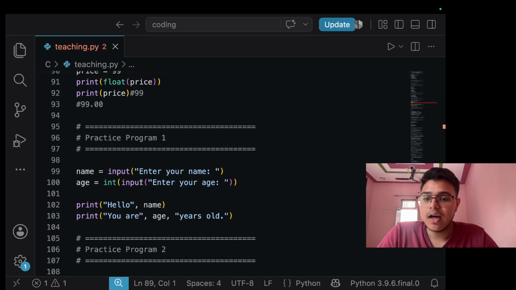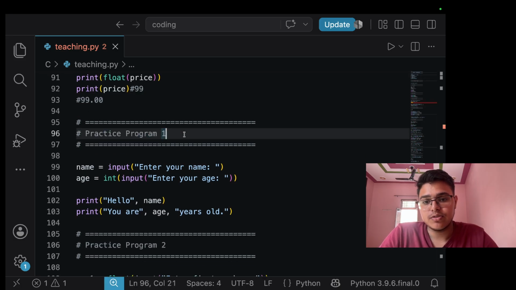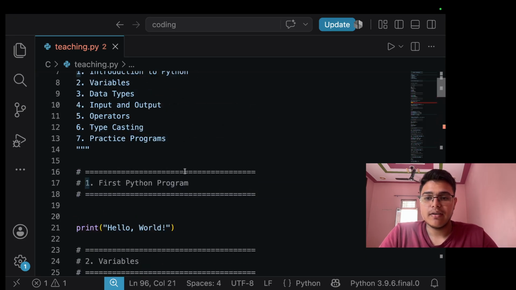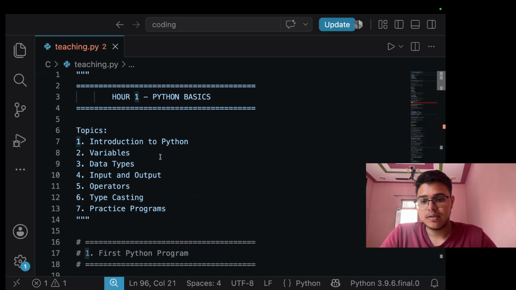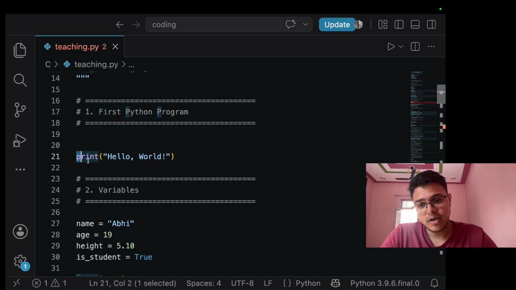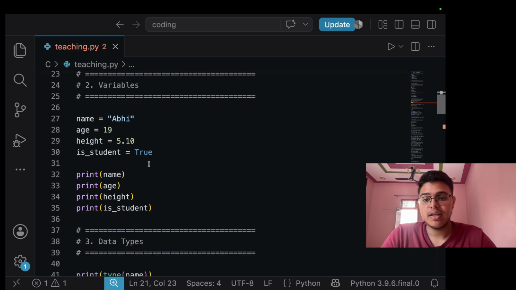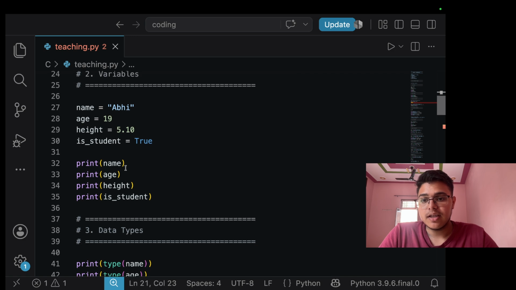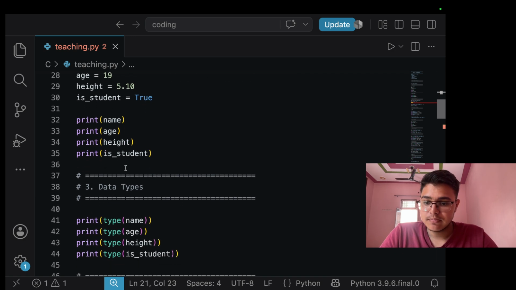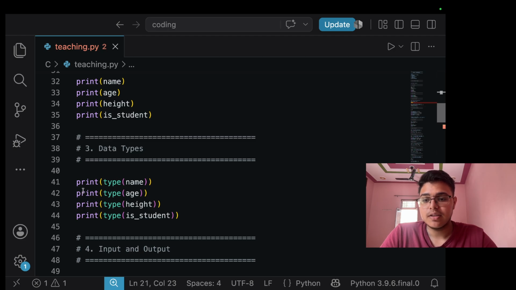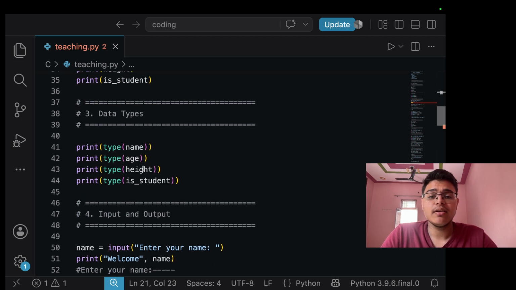Okay, now practice program 1. All the things we have studied till now: our first program, which is print hello world. Then the variables, in which we store our data. There are some rules of variables that I told you. There are data types also, four kinds: number 1 is string, number 2 is integer, number 3 is float, and number 4 is bool.